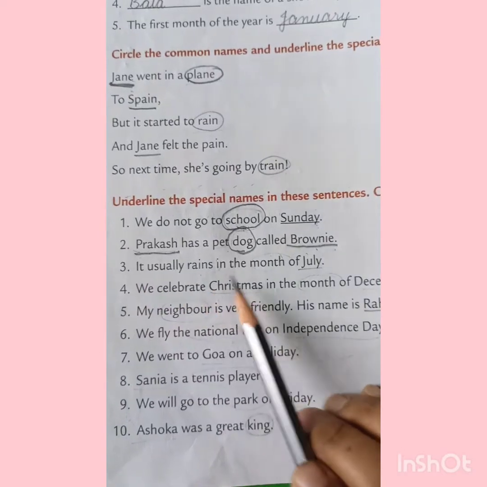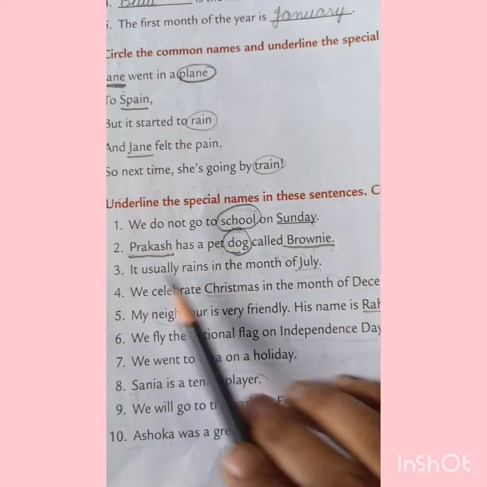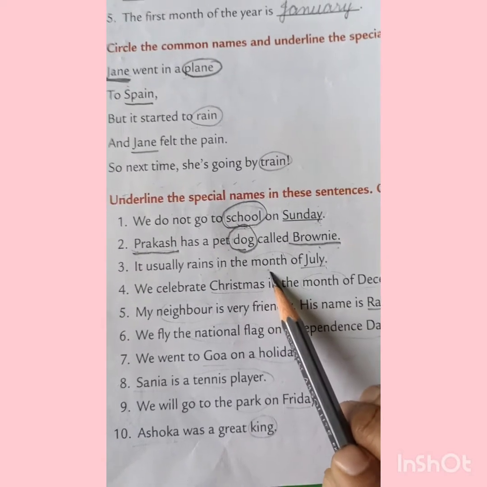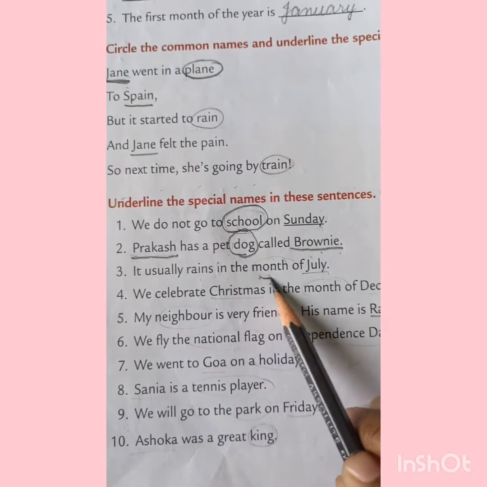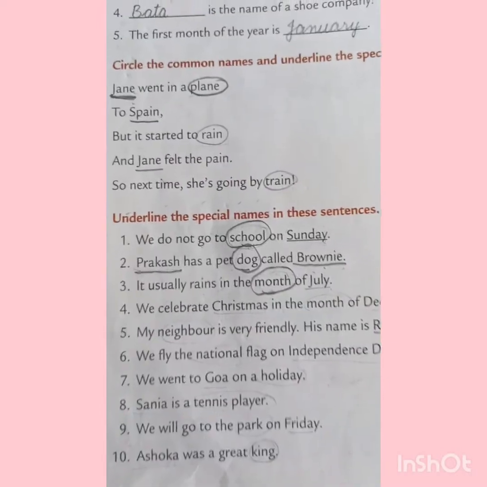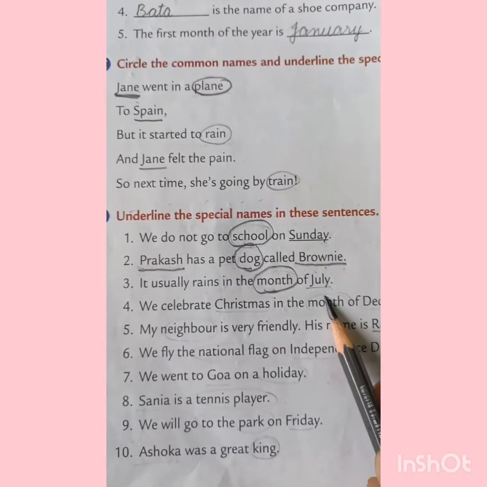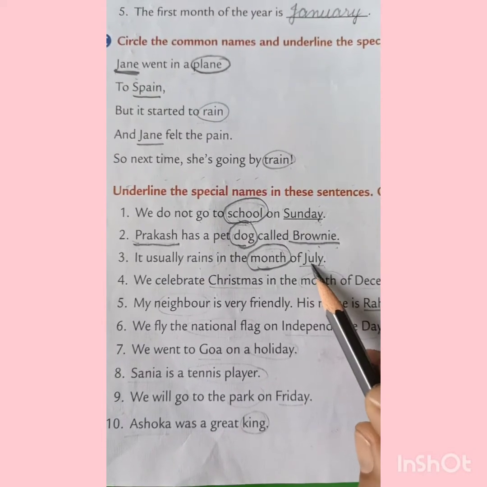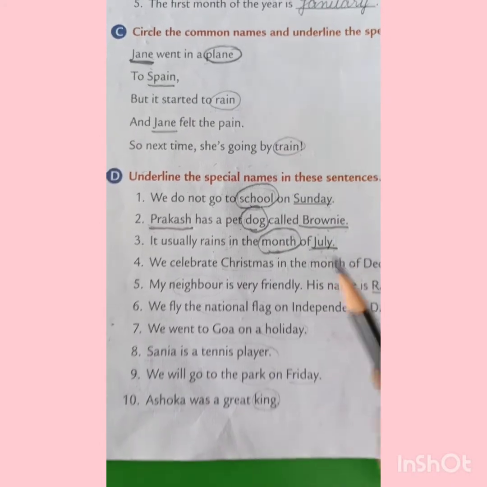It usually rains in the month of July. In this sentence, month, mahina, month may be any. So the word month is a common noun क्योंकि month तो कोई भी हो सकता है, right? But July is the name of a particular month. It's a special name, so we have to underline the word July.